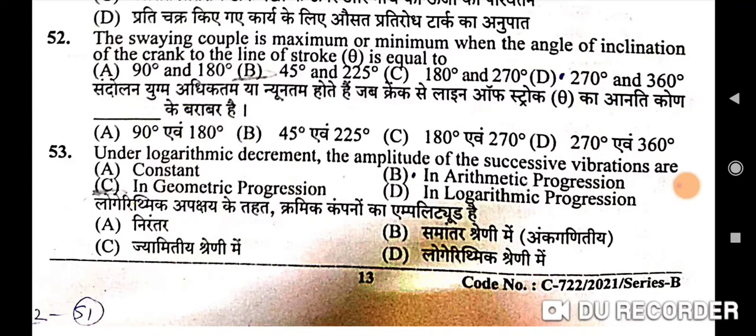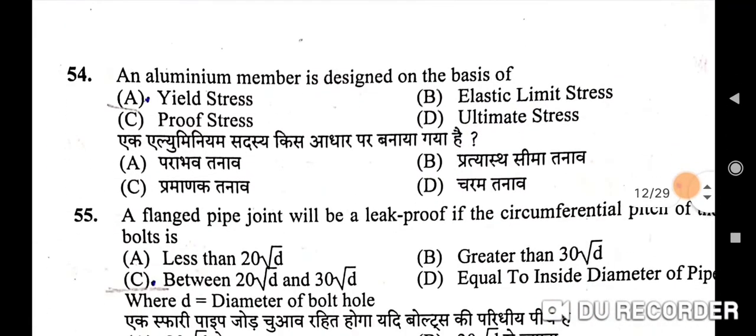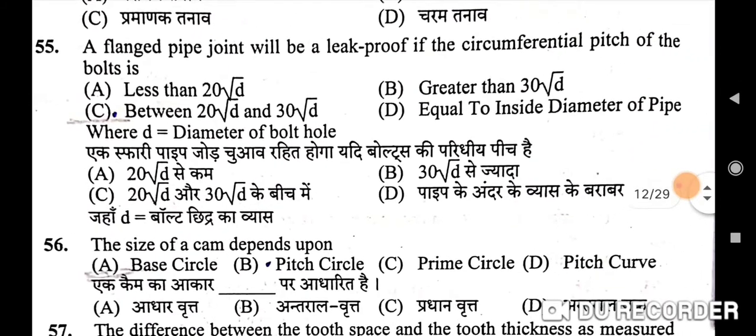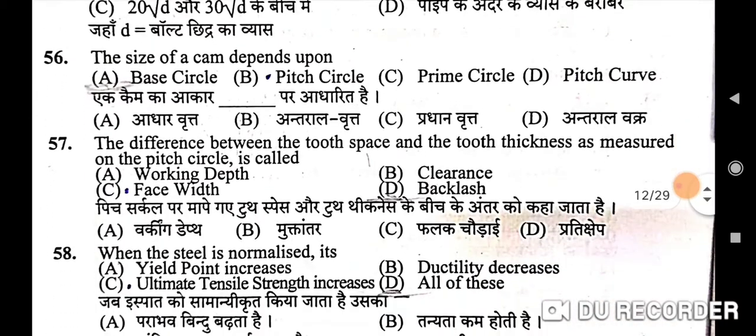Next question is 53rd question is under logarithmic decrement the amplitude of the successive vibrations are. Correct option is C, in geometric progression. Next question is an aluminium member is designed on the basis of. Correct option is A, yield stress. Next question is a flanged pipe joint will be leak proof if the circumferential pitch of the bolts is. Correct option is C. Next question is the size of a cam depends upon.